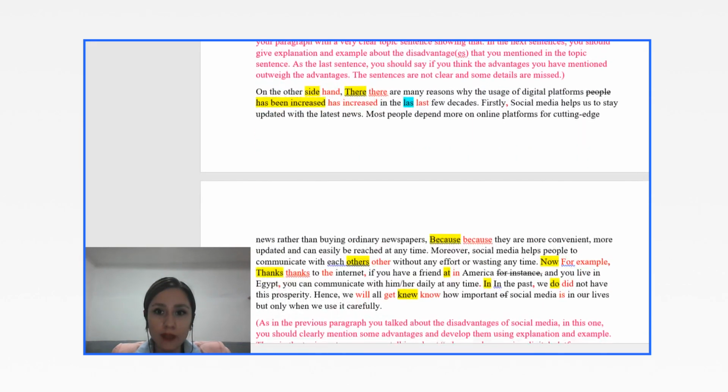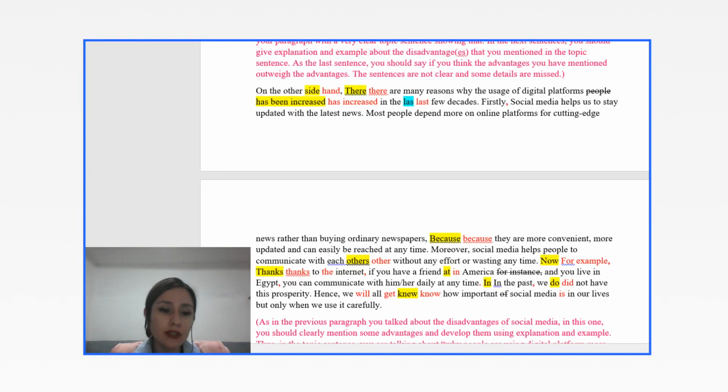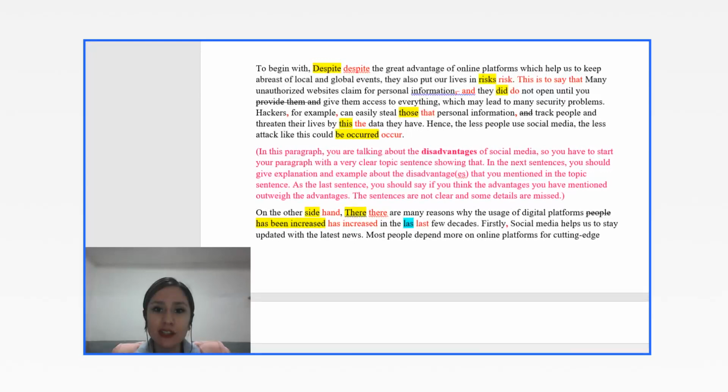Now let's see what you have done. You said, to begin with, despite the great advantages, online platforms which help us to keep abreast of local and global events, they also put our lives in risks.